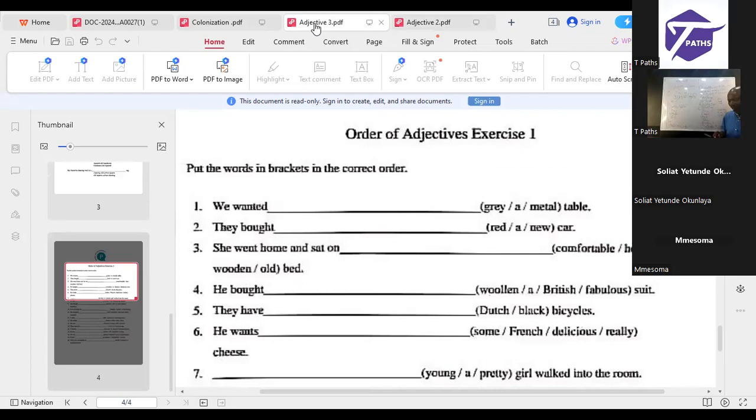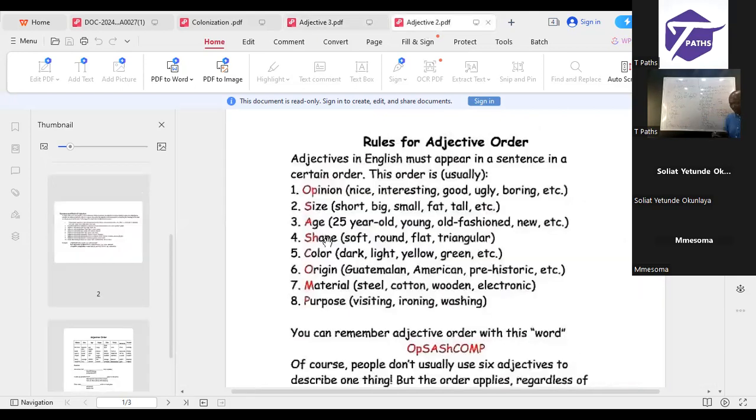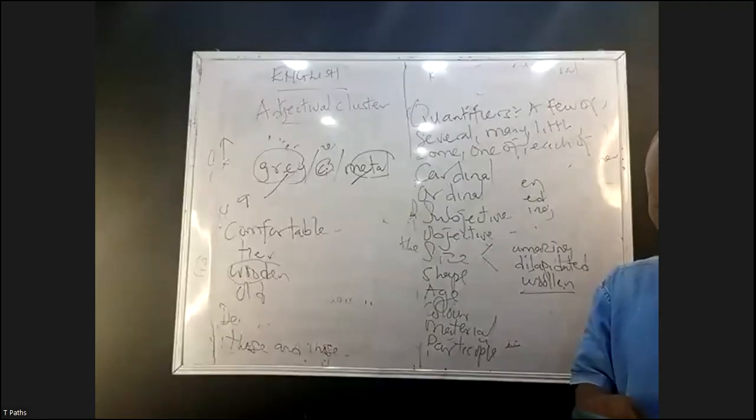That's the correct order. Number 5, they have dash bicycle. Dutch, black, just 2. Dutch is what? Nationality, and it cannot come first. So they have what? This one is even simple. They have a black Dutch bicycle. Color will come before nationality or origin. Number 6, he wants dash. We've done this one earlier on. Number 7.